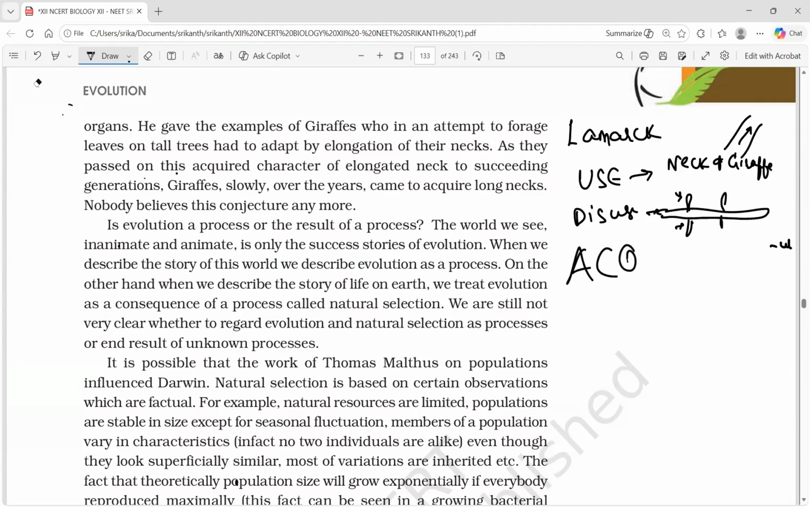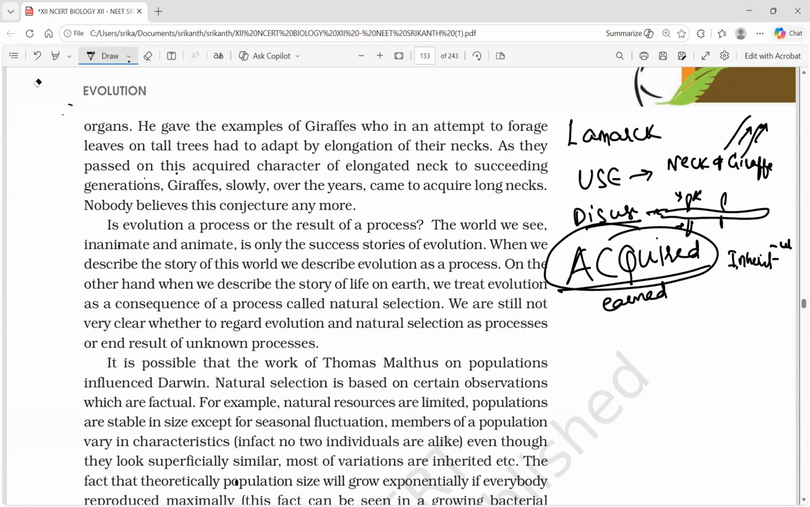He used a word called acquired character. What is the meaning of acquired? It means an acquired character. Extension of the neck by usage, and reduction in the size of the limb by not using it, is an acquired character, and Lamarck said the acquired character is inherited by the next generation. That is the story of Lamarck.